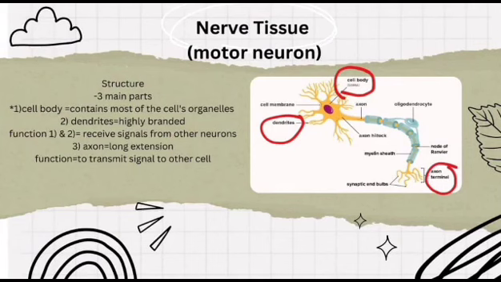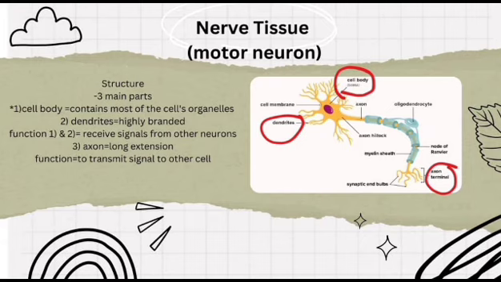Nerve tissue, motor neuron. Motor neuron has three main parts. We have the cell body, axon, and dendrites. The cell body contains most of the cell's organelles, including the nucleus. Cell body, the yellow one. And second, we have dendrites. Dendrites are highly branched extensions of the cell body.